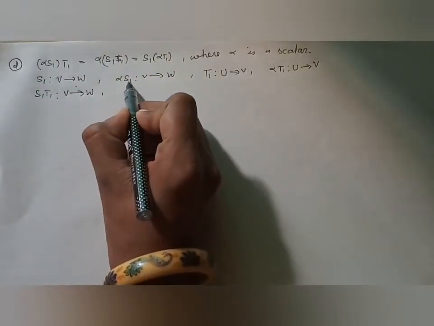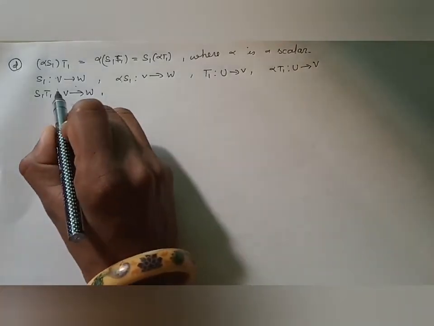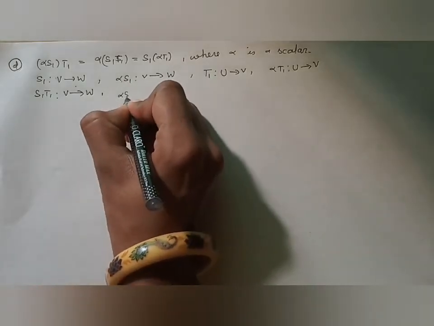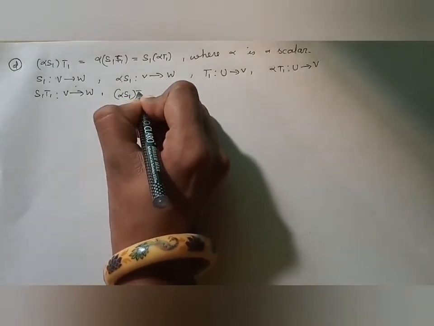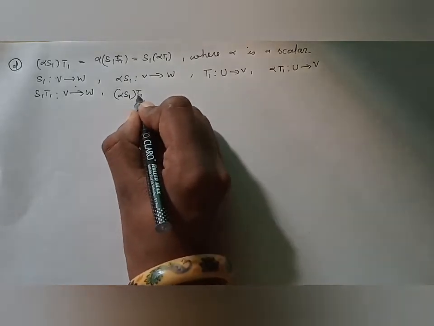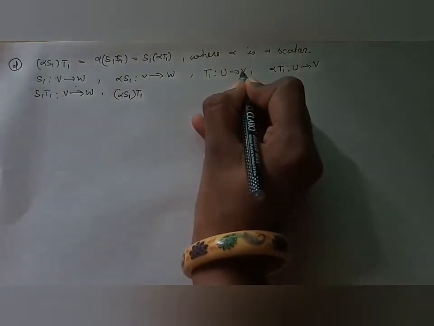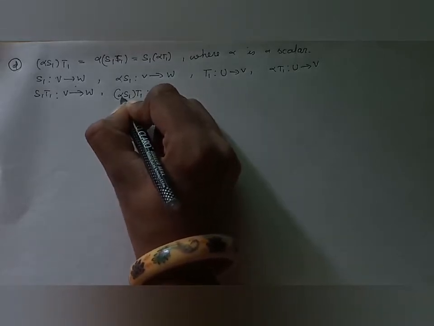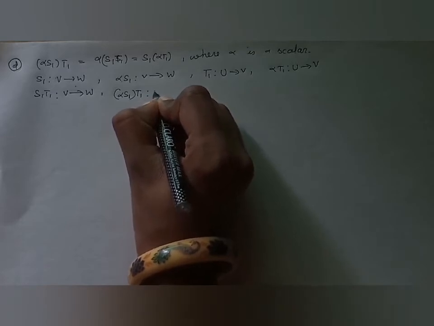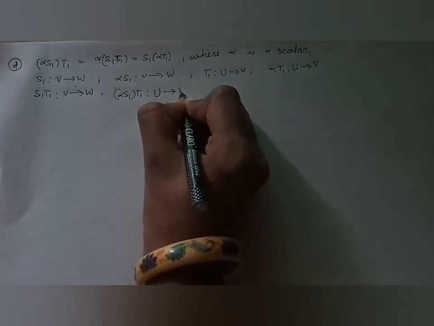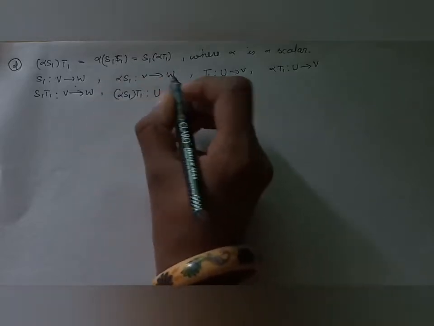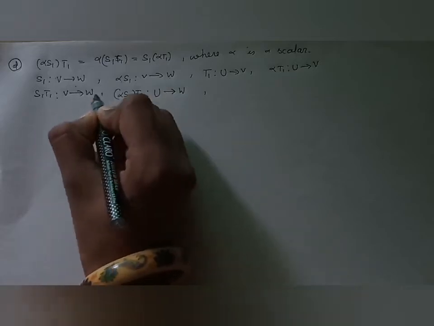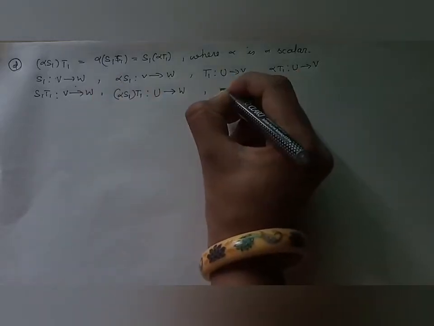See, alpha S1 is the mapping from V to W and T1 is the mapping from U to V. So the product of alpha S1 and T1, that means U to V, V to W, is also defined, so we can write alpha S1 T1 is a mapping from U to W.